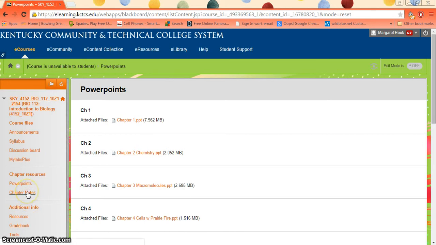Or you can go into what are called chapter notes, and that's a list view of the PowerPoint. So it's like a sentence form of all the things that are covered. It's a nice study tool. Generally, when I have in-person classes, students print those chapter notes out, and then they work on filling in all the notes on there. There's a couple blanks that I've left to make sure people are paying attention. You can find the answers in the PowerPoint.